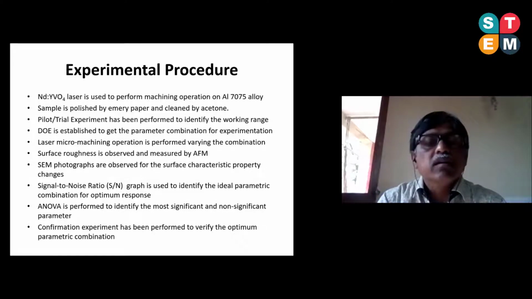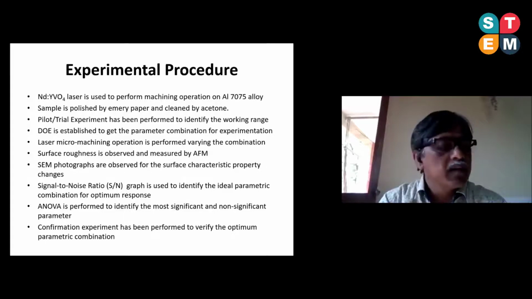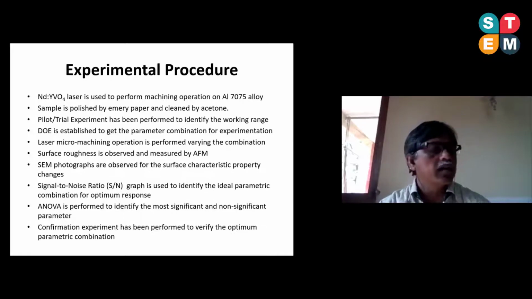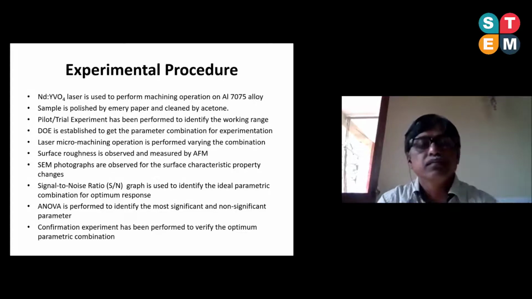After that, the laser micro machining operation was performed by varying these combinations of sets, that is by changing the LBP, PF, and the SS. Then the surface roughness values were measured through the AFM. The full form of AFM, I think you know, but I need to say it is the atomic force microscope. And I have used the NanoSharp Easy Scan 2 model.